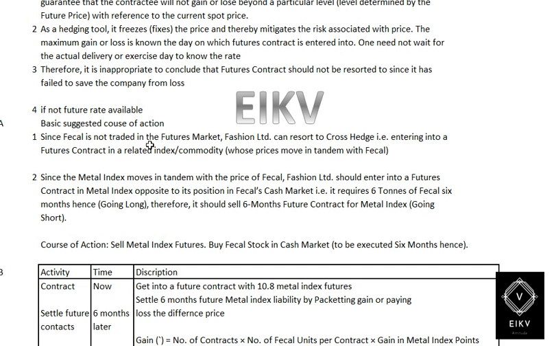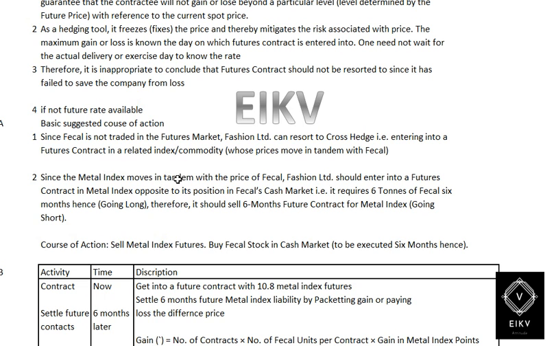So in such a situation, we can hedge the price of FECL with any other index, such that the index should move in tandem, that is, almost equal with the price of FECL.